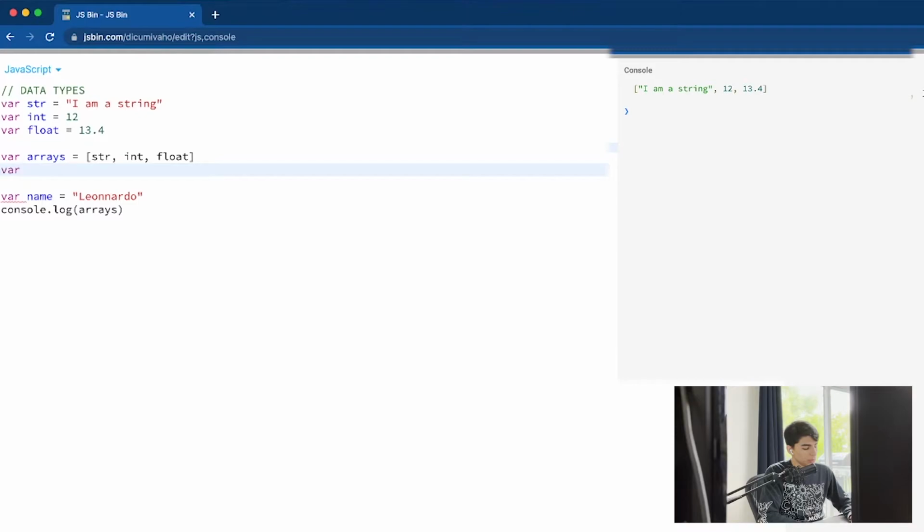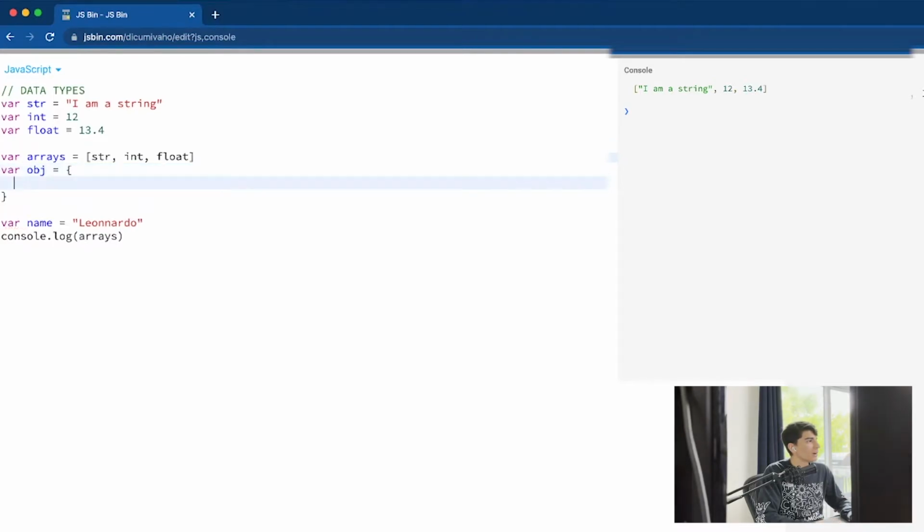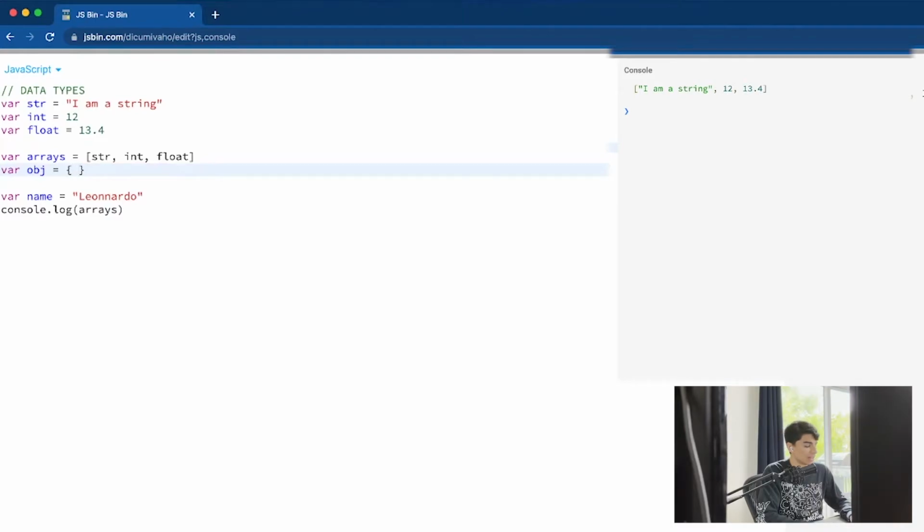When we worked with Python, the first language I learned, I remember we called it a dictionary, if I'm not wrong. But the cool thing about an object is this one here. We have the object, we have the key, and we have the value, and we can console log it.